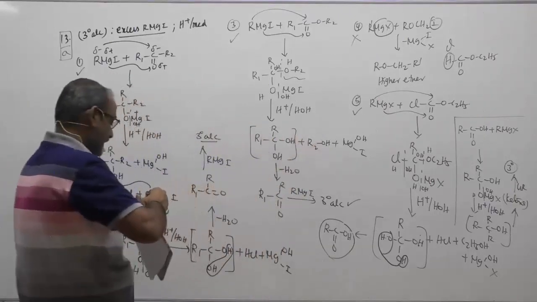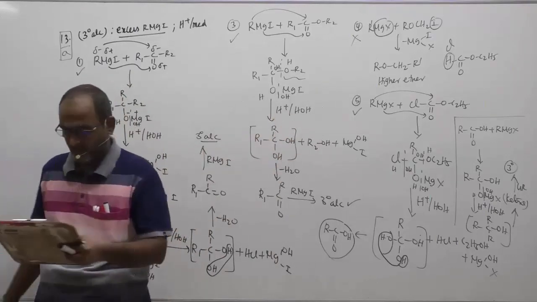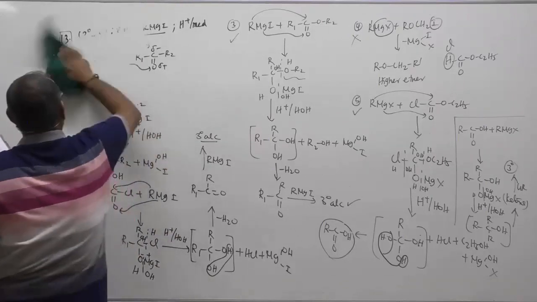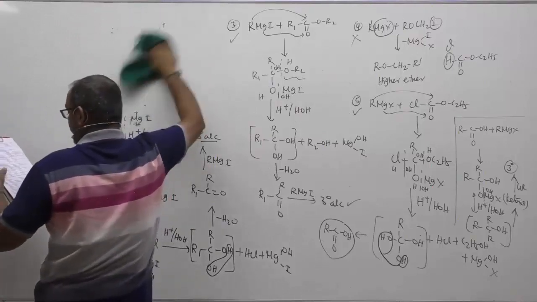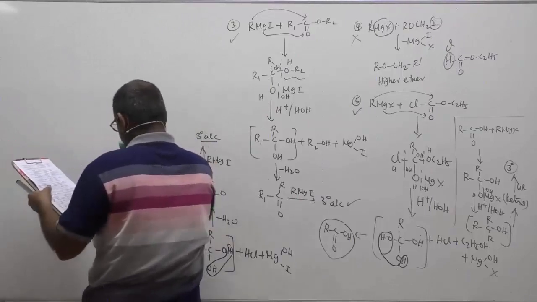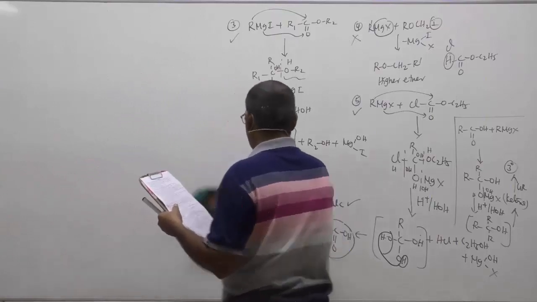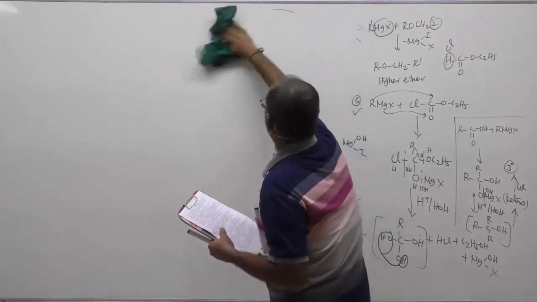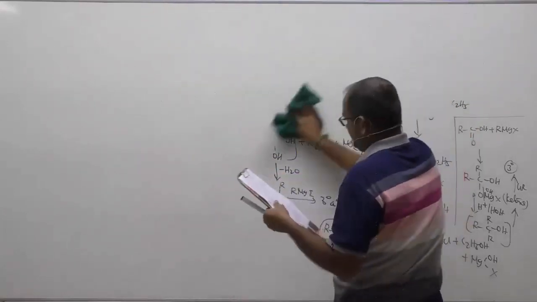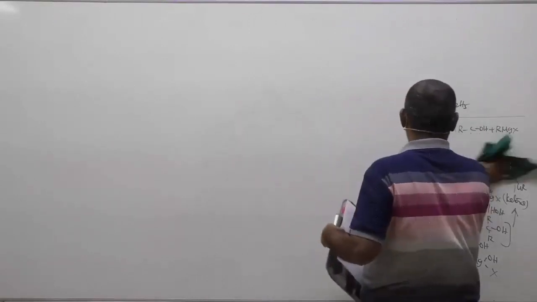You see, children? It involves so many of the concepts of Grignard reagent I have covered in this one single question. Okay, right. That's about the idea of question number 13, children. Now, let us pass on to question number 14. In question number 14, to prepare 2,5-dimethylhexane, a 6 carbon hydrocarbon, and 2,5 will be the corresponding branch positions wherein methyl group is there. So 2,5-dimethylhexane by Wurtz reaction.